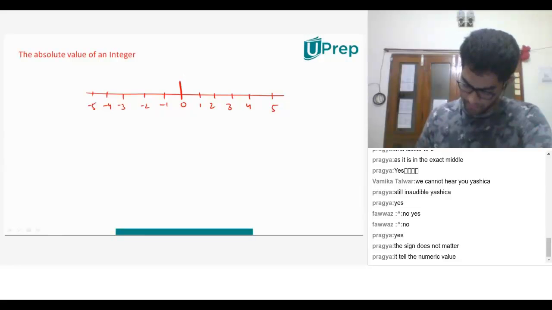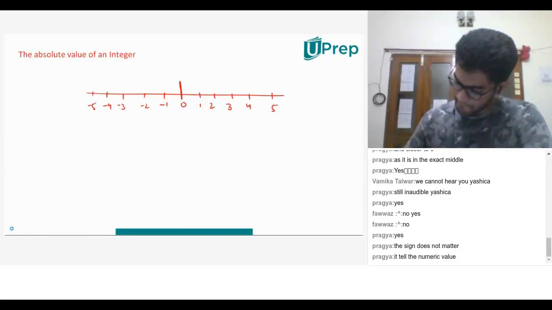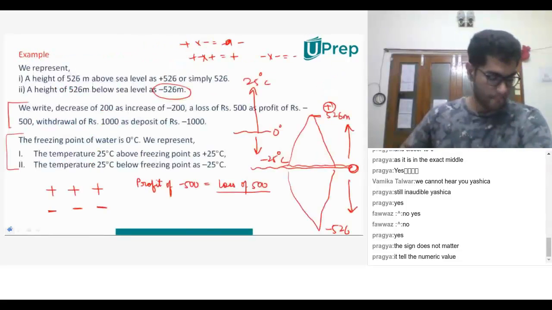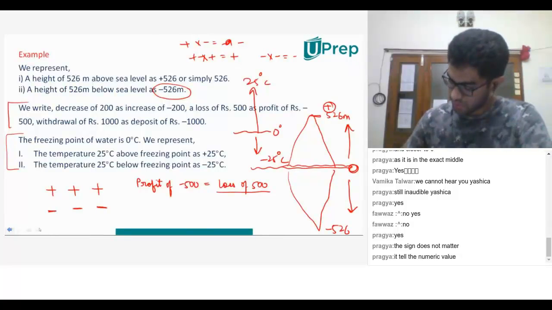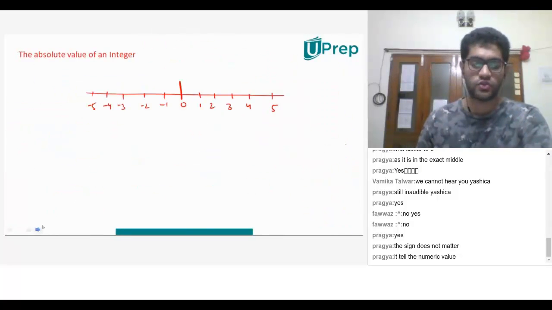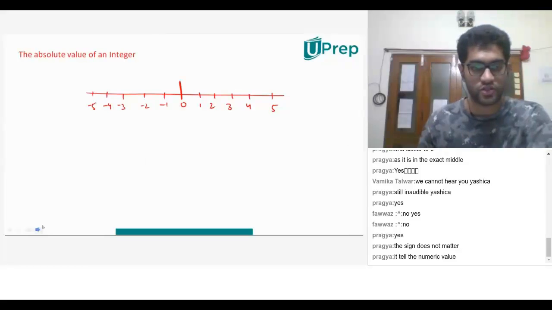So, sir, based on before this, what was the slide you were doing? It was based on that question. Yes, sir. After that, what did you do? Because I couldn't hear properly. After that I came to this absolute value of an integer. I said that this is the last concept before we start solving problems.